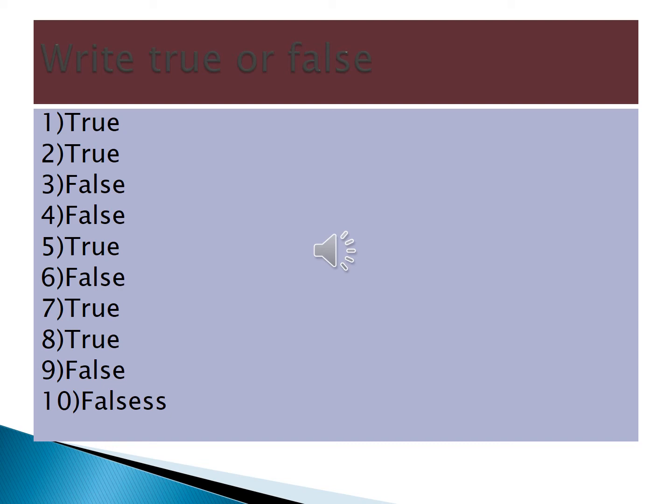Next, sixth question: Sieving can be used to separate a mixture if the size of the components are the same. That is false. Seventh question: Winnowing is used to remove husk from wheat grains. That is true.